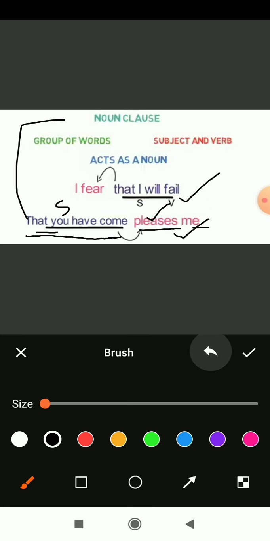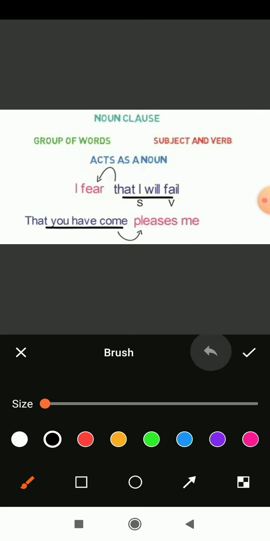Let's have a revision and discuss again one time. Let's say that you have come pleases me. The main sentence here is "that you have come", and then "pleases me". So students, tell me which is the main sentence? That you have come. This sentence is playing the role of subject of this verb. Which is the verb here? Pleases. The thing which gives the meaning to the action is called the main sentence, and it is always coming under noun clause.